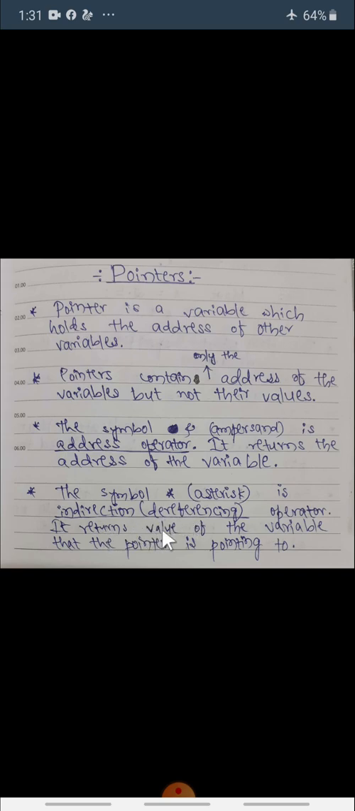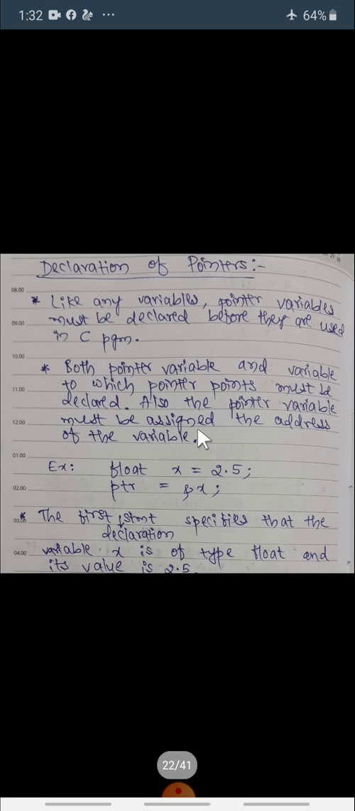This star returns or gives us the value of a variable that the pointer is pointing to. A pointer will always be pointing to a variable. The value that is in that variable will be given by this star or asterisk, but ampersand gives us only the address of the variable. So the declaration of pointers we will see now.